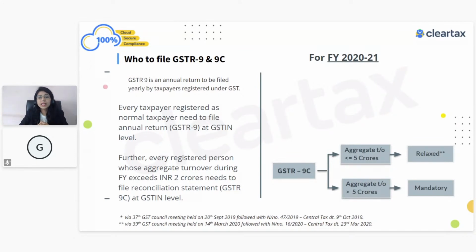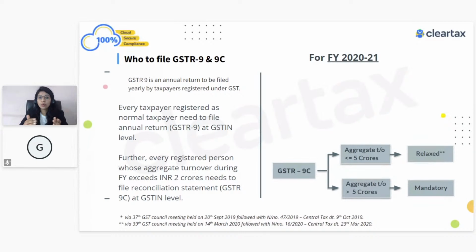There could be other things also, for example, advance receipts. When we talk about advances we received in respect of services, we pay GST on that. But when it comes to your turnover as per the financial statement, we don't consider that as turnover unless we book it as sales. So there are genuine reasons why there's a difference between the financial statement turnover and the GST turnover.